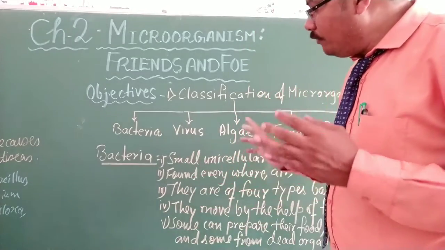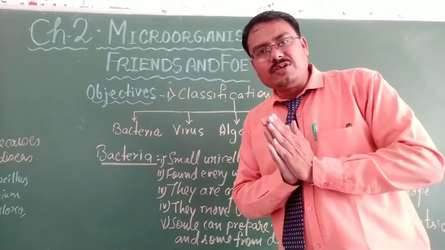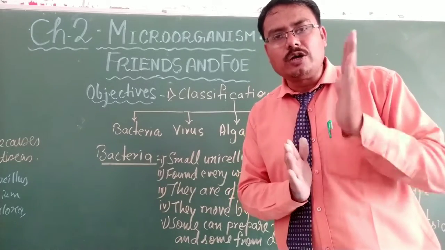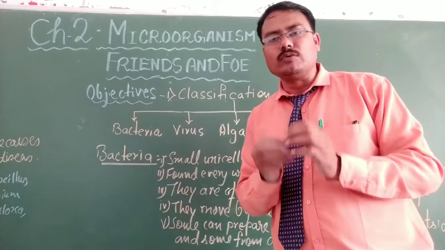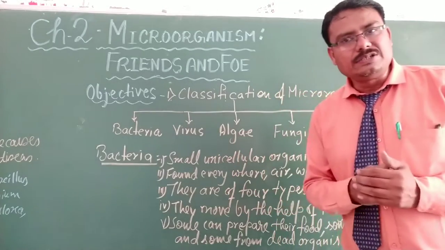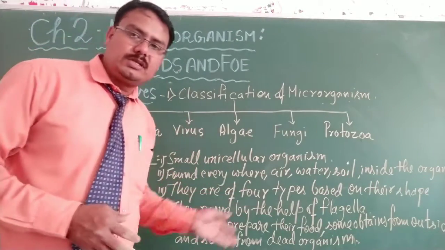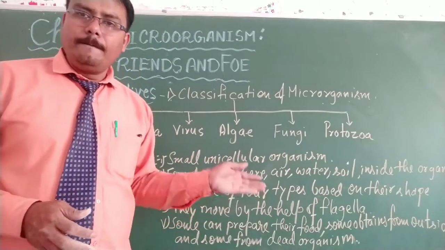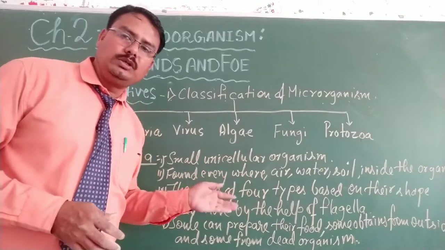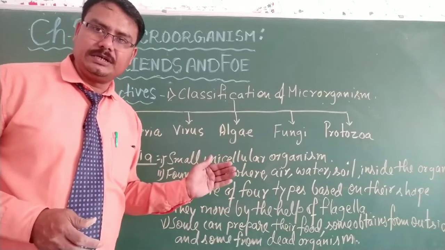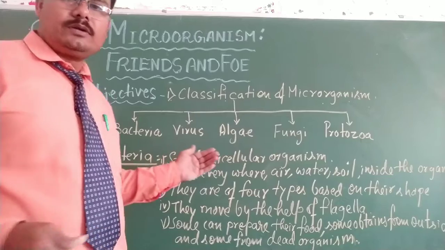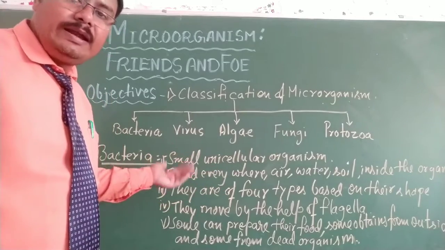Next, a few diseases that are caused by bacteria are typhoid, cholera, and tuberculosis. These are examples of diseases caused by bacteria. So students, these are the properties I have told you about the bacteria. Now I am going to show you the different shapes of bacteria. According to different shapes, they have got different names.